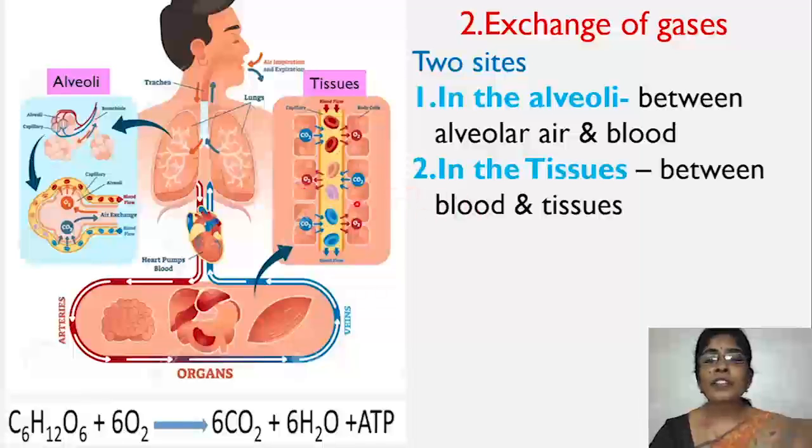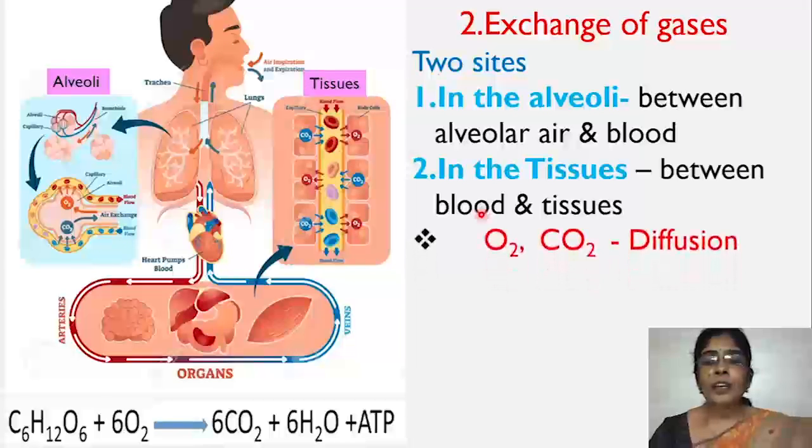So exchange of gases takes place between the blood and tissues. Oxygen from the blood reaches the tissues, and carbon dioxide formed as a result of metabolism of food materials, that is internal respiration, that carbon dioxide from tissues reaches the blood. So this is the second site of gaseous exchange. At these two sites, in the alveoli and also in the tissues, this oxygen and carbon dioxide, these two respiratory gases, they are exchanged by the process of diffusion.